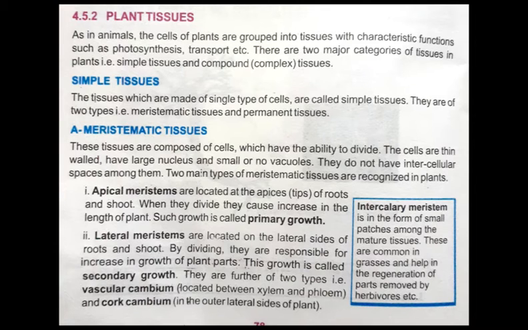Now students, what are meristematic tissues? These tissues are composed of cells which have the ability to divide.